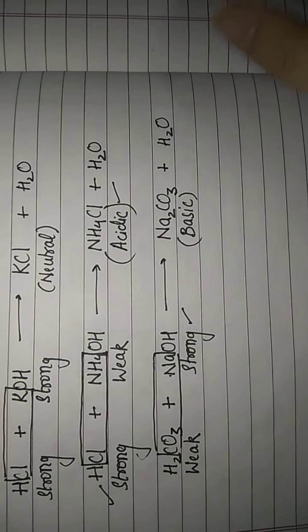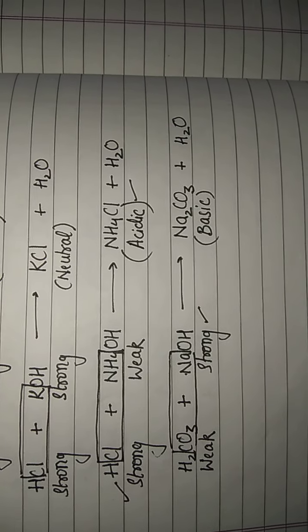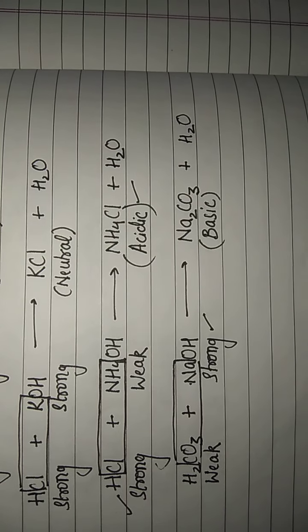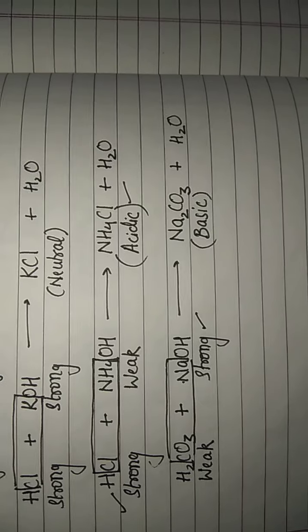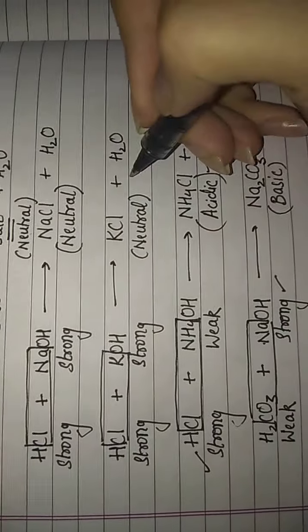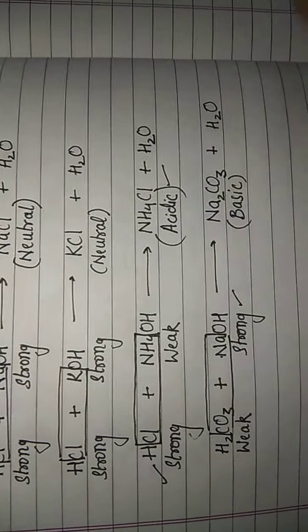So this is how you are going to decide whether your salt is acidic, basic, or neutral. If both the acid and base are strong or both of them are weak, that means the acid and the base have the same strength. Like we did in the first two examples, the strength was the same, right? In that case the resulting salt will be neutral.